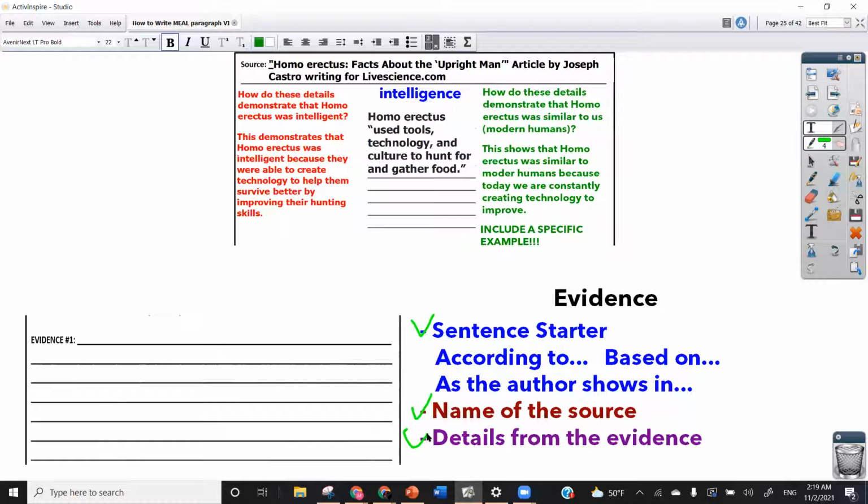You have here the name of the source right here on top, and you also have the details from the evidence. So you really don't have to research more information. You don't have to find anything new because you've already found it. You are simply organizing it in a more organized way to write your MEAL paragraph.